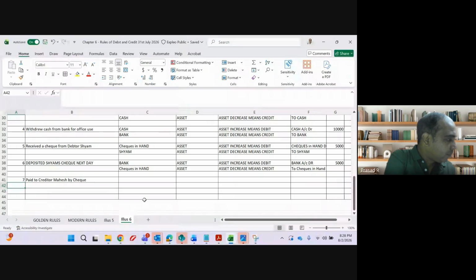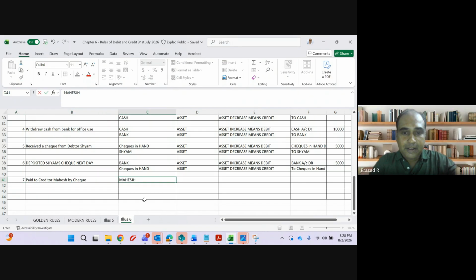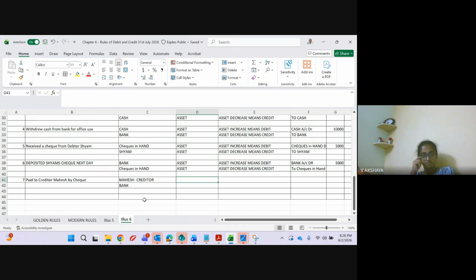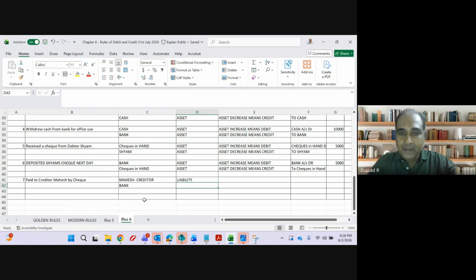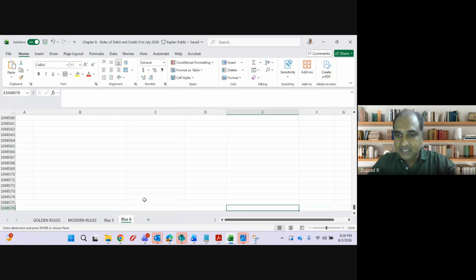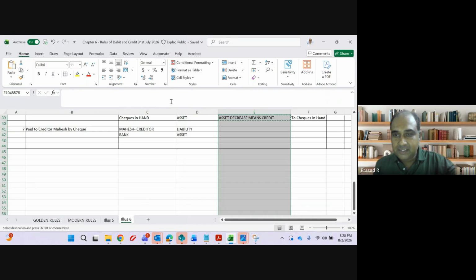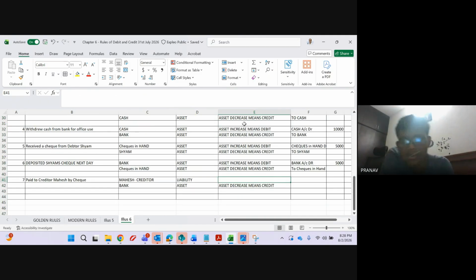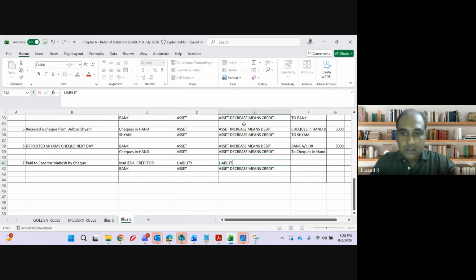So what is the accounting entry? Let us go step by step. Mahesh, my creditor, is increasing or decreasing? Liability is increasing or decreasing? Decreasing. When I pay, my liability will decrease and my asset will also decrease. Asset decrease means credit, and liability decrease means debit.